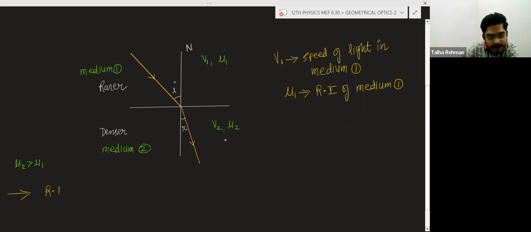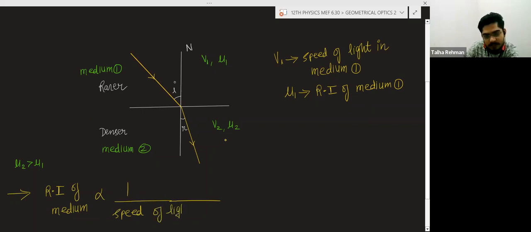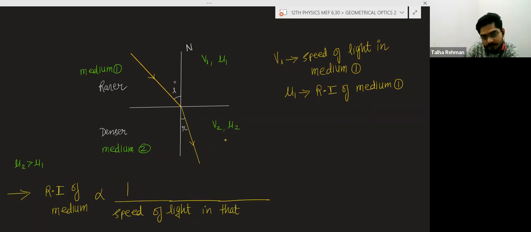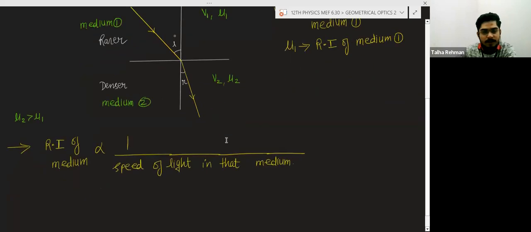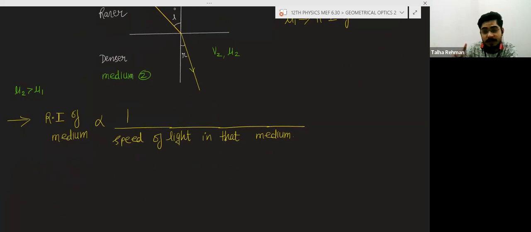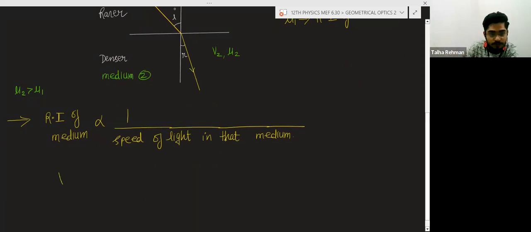You can write: the refractive index of a medium is inversely proportional to the speed of light in that medium. V is the speed of light in the medium, and it is inversely proportional to the refractive index.